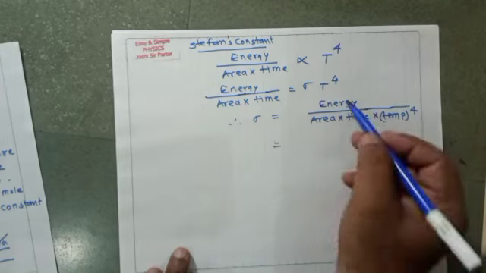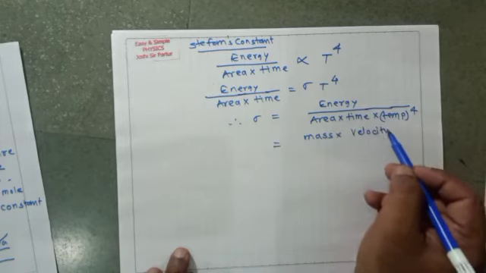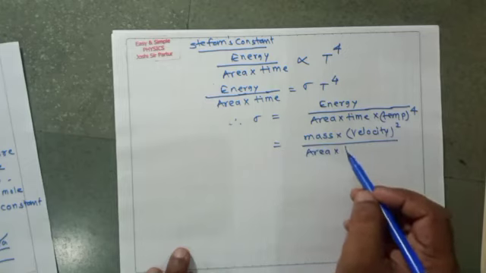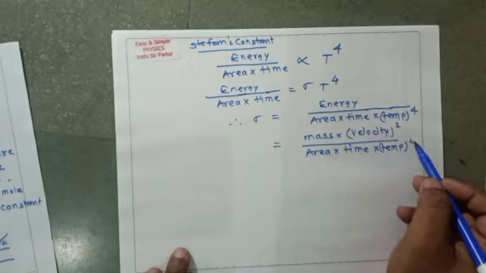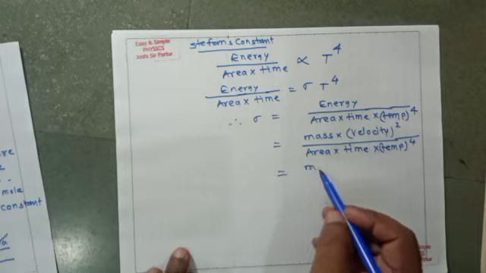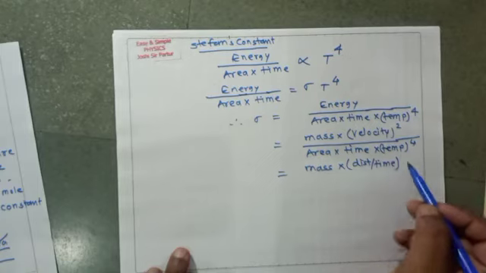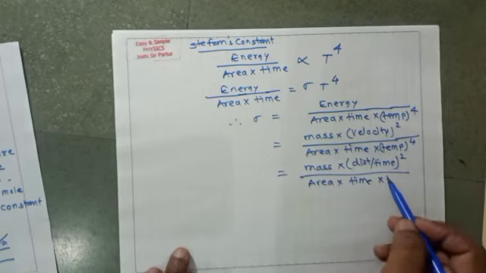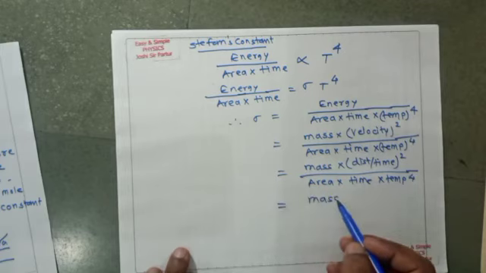Energy is mass multiplied by velocity square, divided by area multiplied by time multiplied by temperature to the power 4. That is mass multiplied by distance divided by time, bracket square, upon area multiplied by time multiplied by temperature raised to 4.